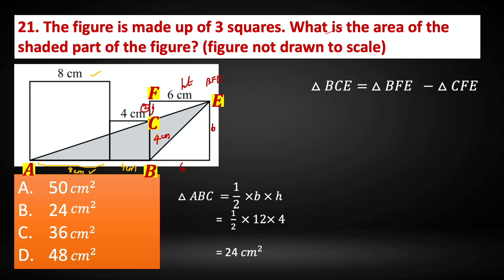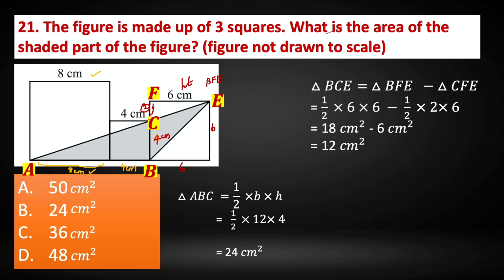So let us now calculate it. Triangle BCE area is half into 6 into 6 minus half into 2 into 6. When we simplify it, 2 3s are 6, 6 into 3 is 18, 18 centimeter square minus 6 centimeter square, that is equal to 12 centimeter square. So now we got the area of triangle BCE.